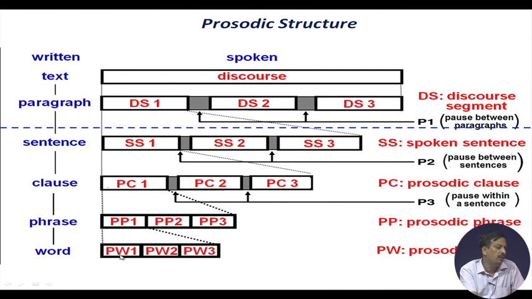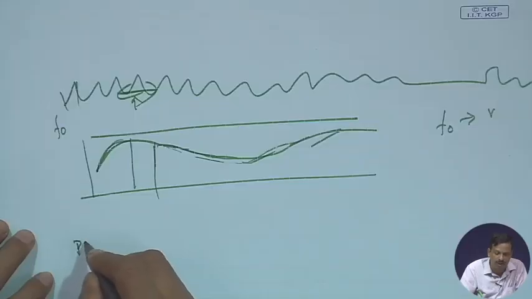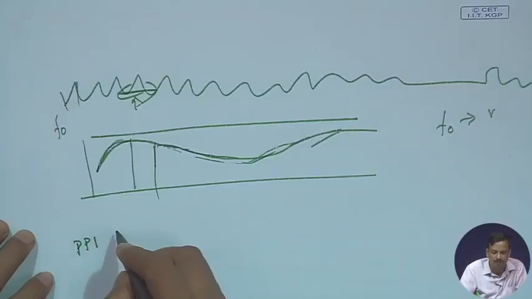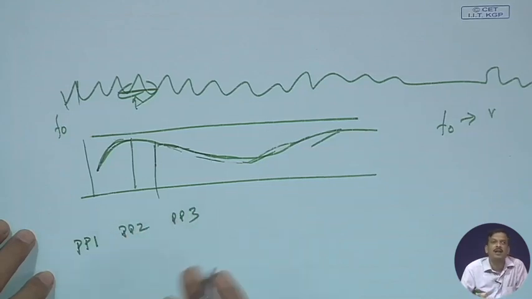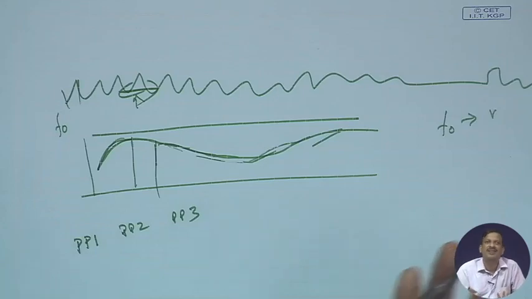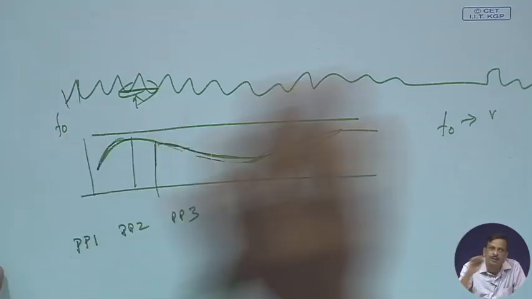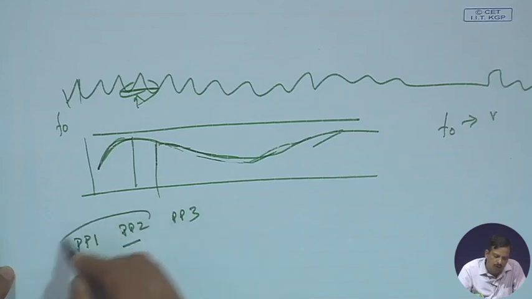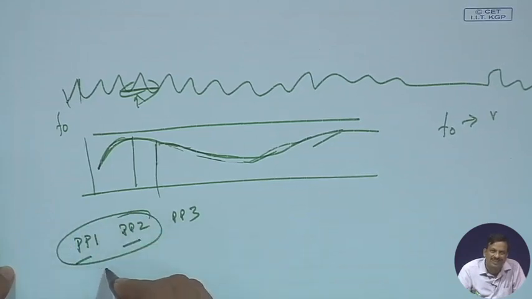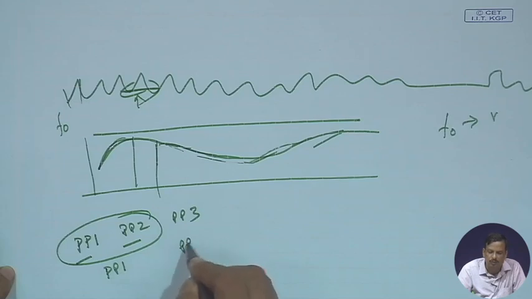So, there will be written words W1, W2, W3, but you may have found that the linguistic phrases PP1, PP2, PP3 are phrases based on the linguistic analysis of the written text. But if you analyze spoken text, you find there may be PP1 and PP2 merged together to form a single spoken phrase, which is called a prosodic phrase.